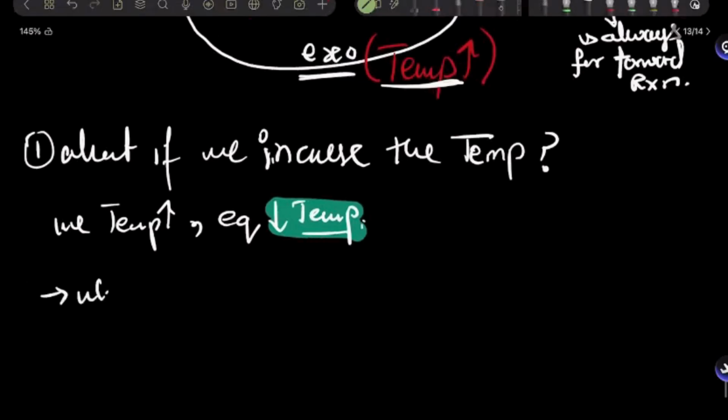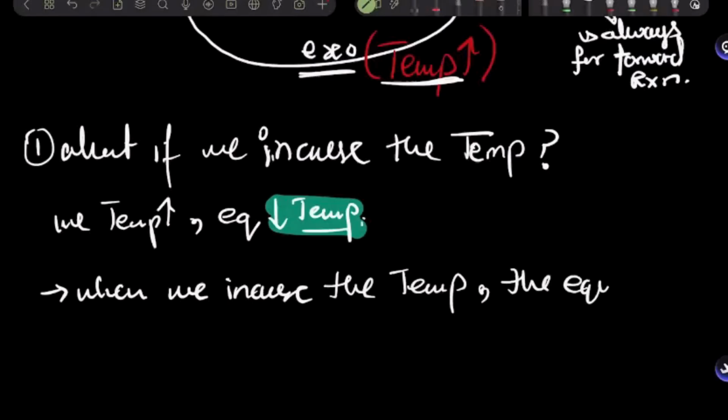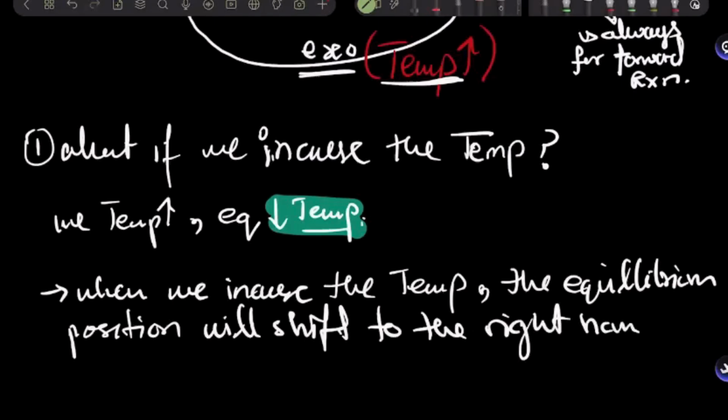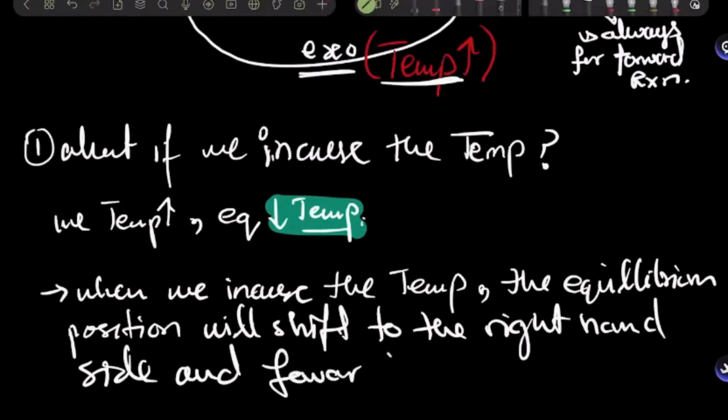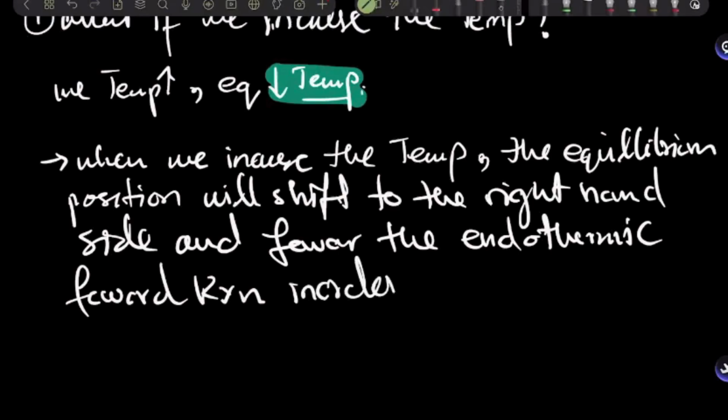So when we increase the temperature, the equilibrium position will shift to the right-hand side and favor the endothermic forward reaction, or just the endothermic reaction, in order to do what?